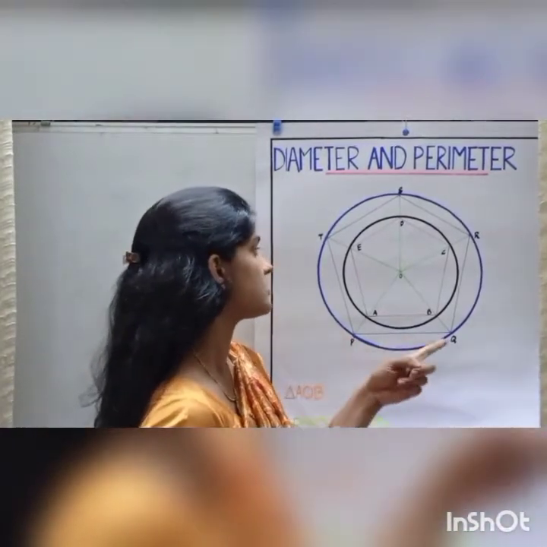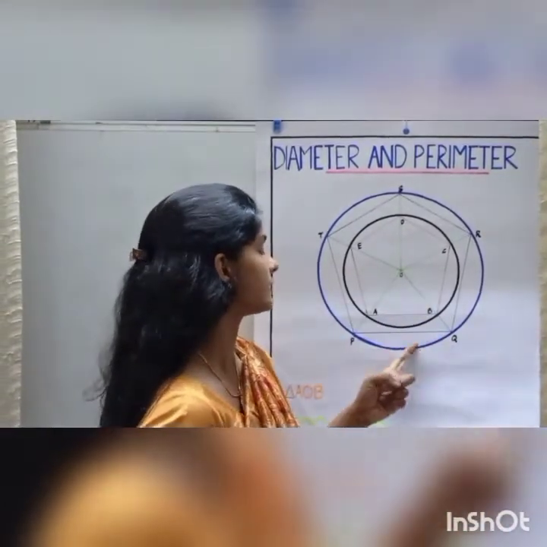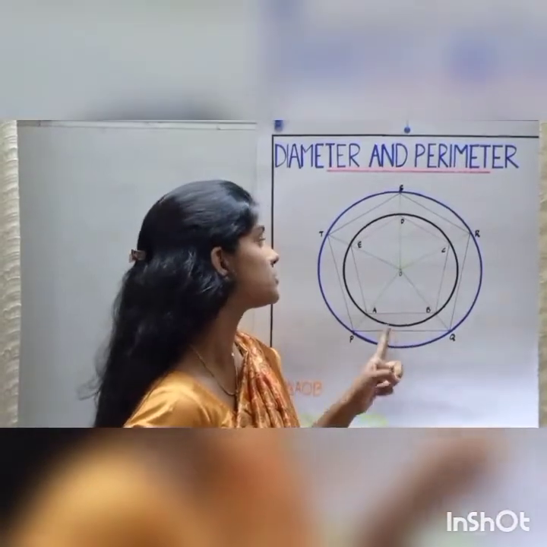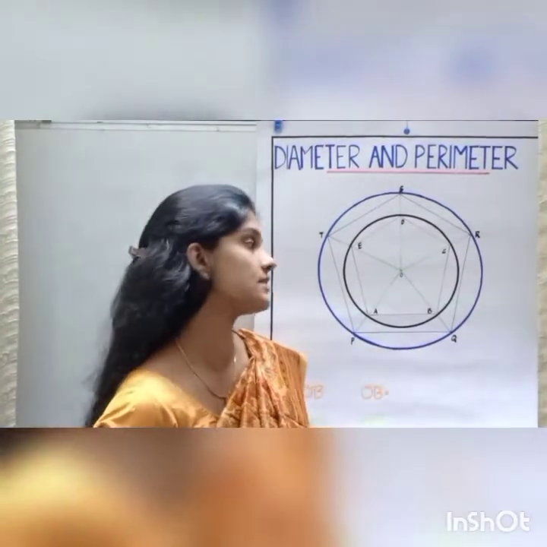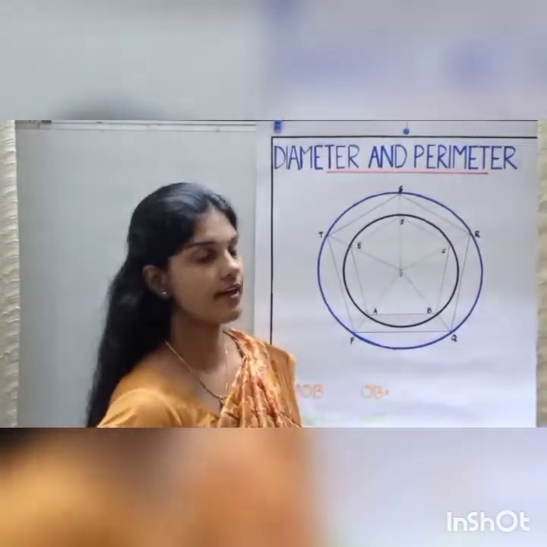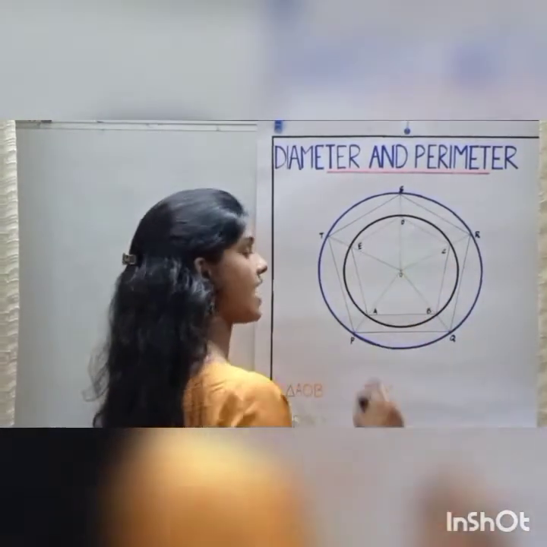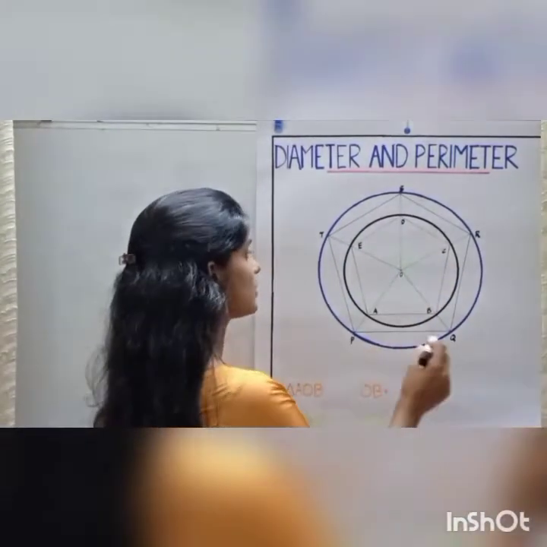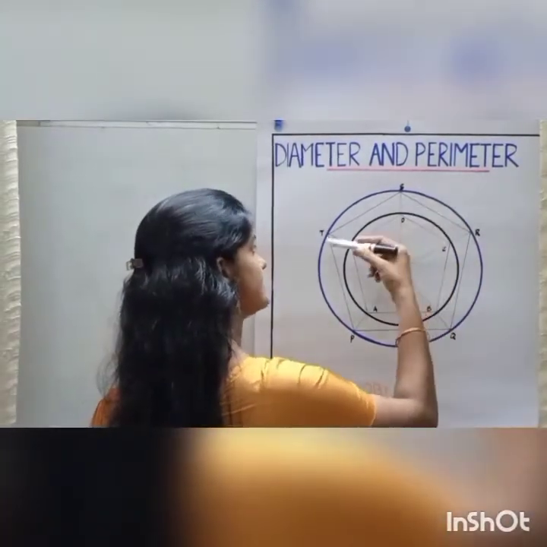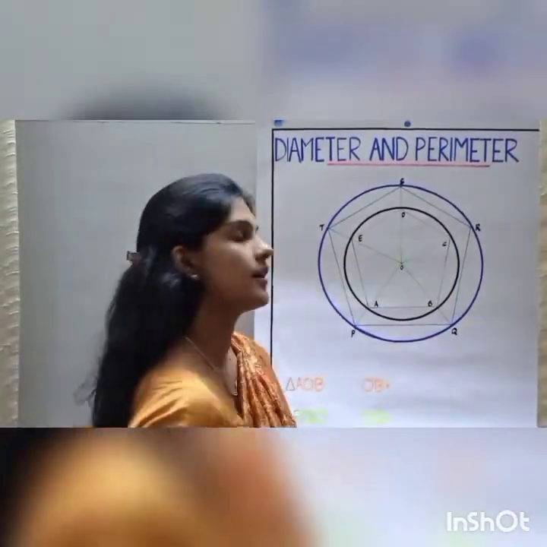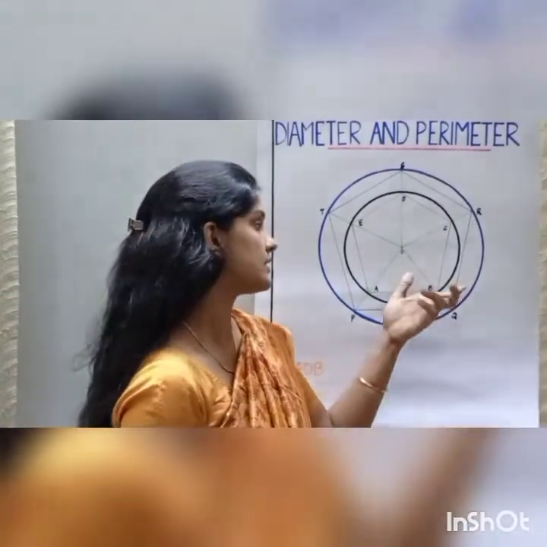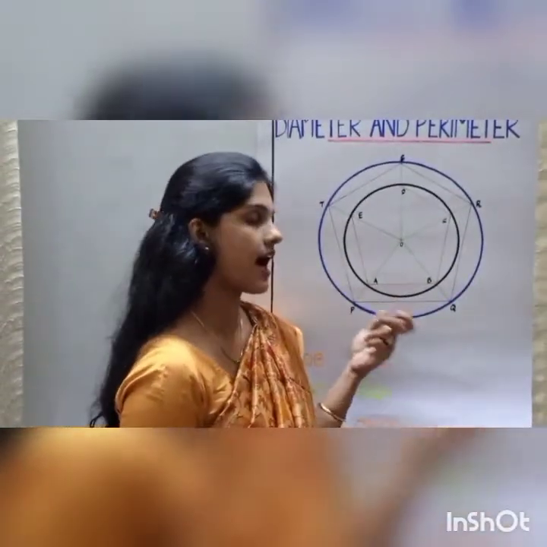Here we have the figures: there are two circles and there are two regular pentagons. What are the pentagons that we have? We have a pentagon ABCDE and the pentagon PQRST. Here we drew these two regular pentagons and circles.